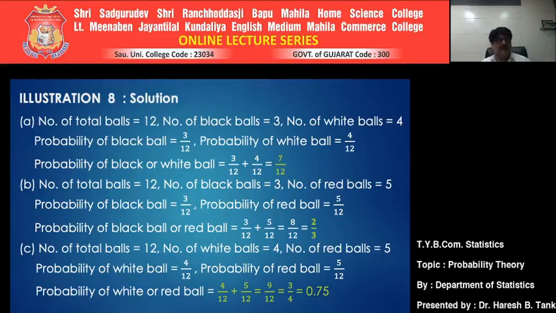Try to get the individual probabilities. Probability of a black ball: the number of black balls is 3, so naturally 3 of them are favorable. The probability of getting a black ball is 3 upon 12. The probability of getting a white ball becomes 4 by 12.